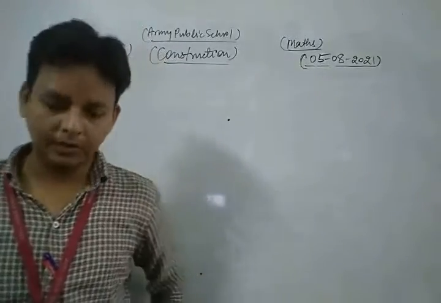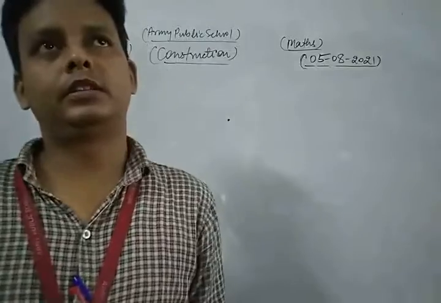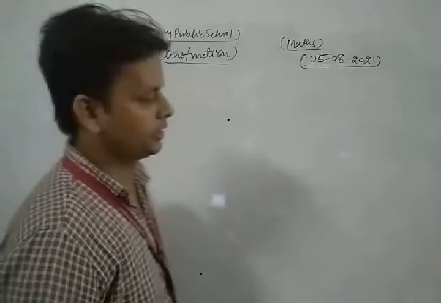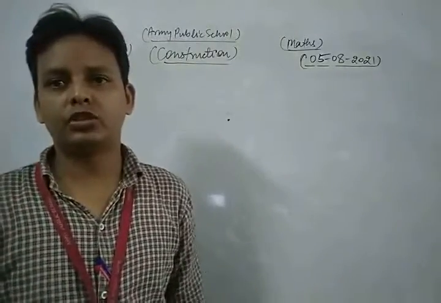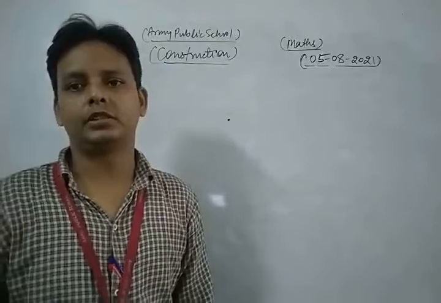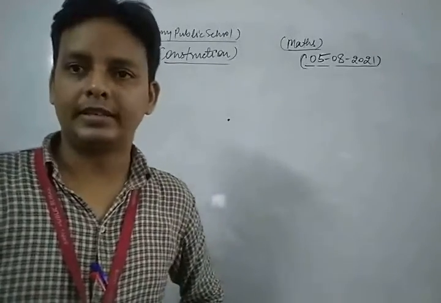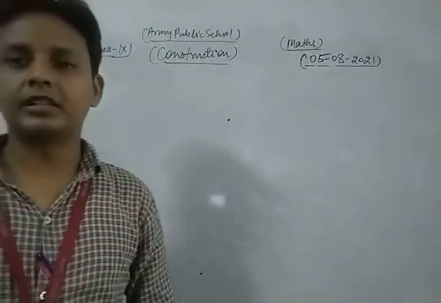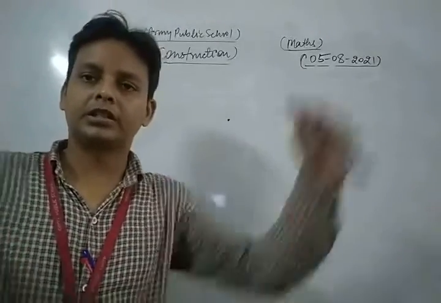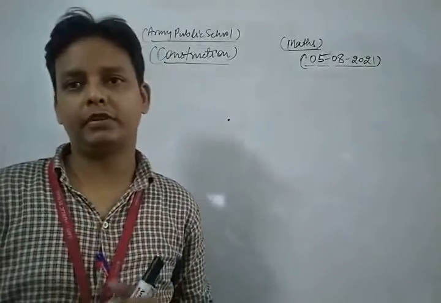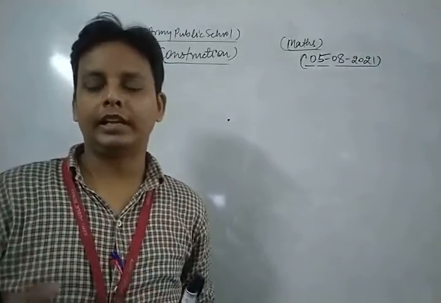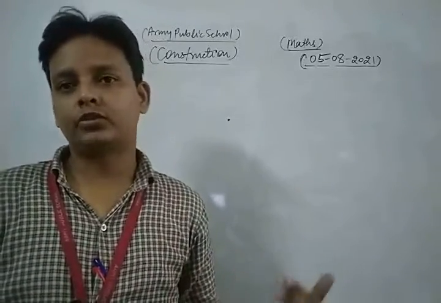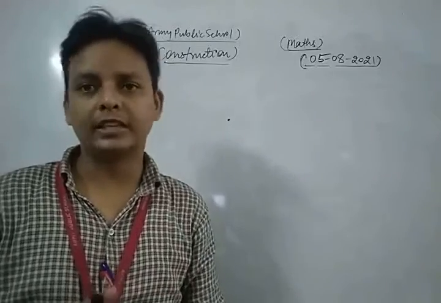Dear students, in the previous class we discussed a very important chapter of your syllabus, which is construction. In the previous class we discussed some constructions of standard angles with the help of ruler and compasses only, like we constructed the angles of 30 degrees, 60 degrees, 90 degrees, 120 degrees and 45 degrees with the help of ruler and compasses.